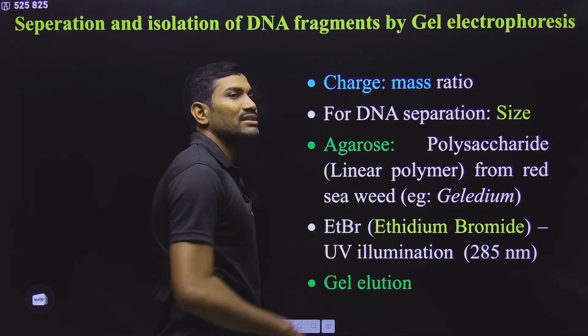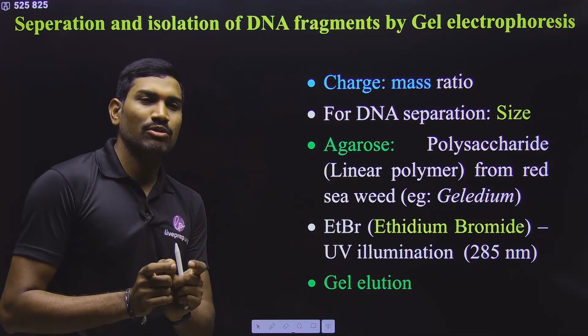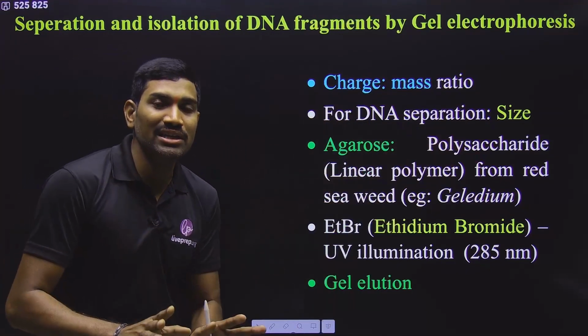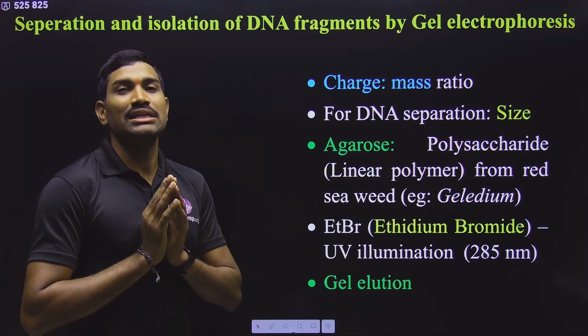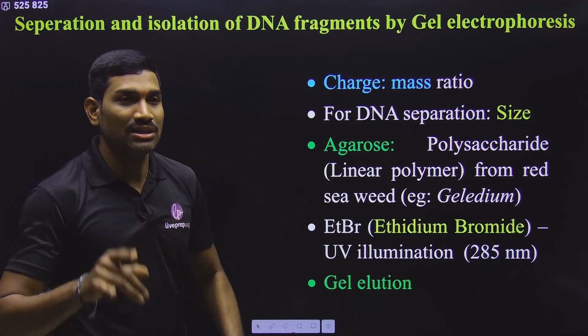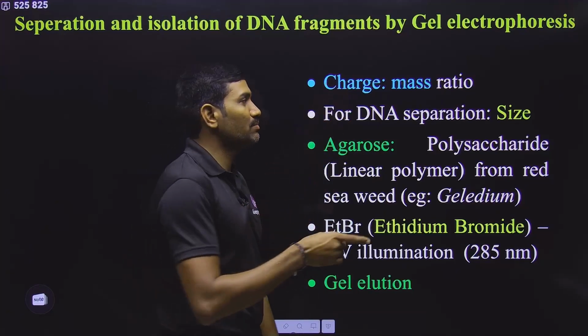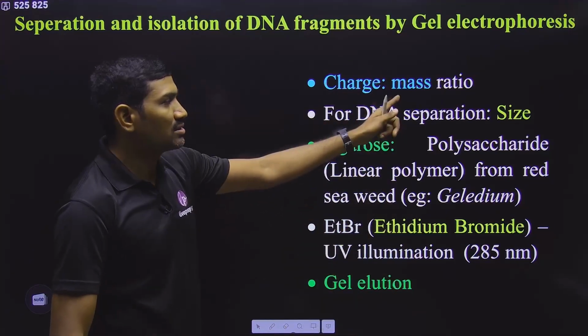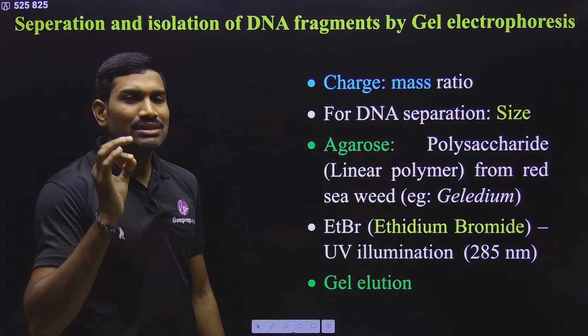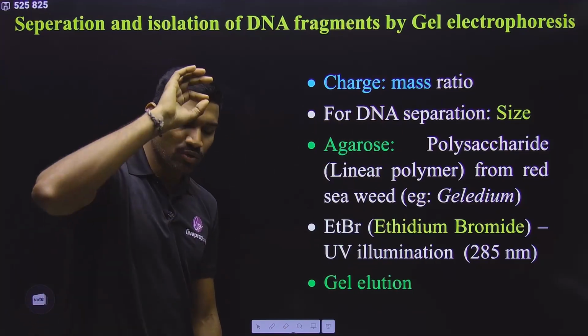DNA is always negatively charged, whether it is a small or large DNA molecule. That's why, with respect to DNA molecules, separation is based only on size, meaning mass. So separation of DNA molecules is based only on size.